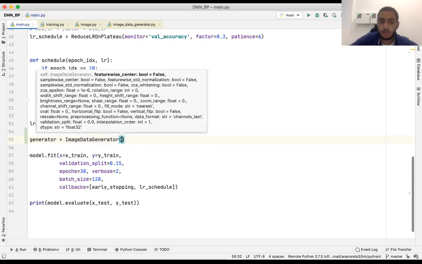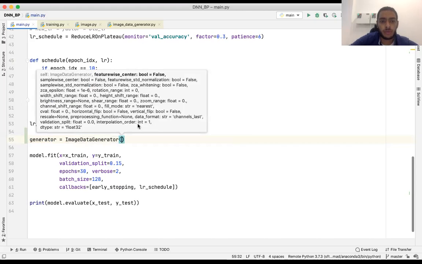Here in the parameters, we will define the transformations that we want to do, for example, featurewise center, samplewise center, featurewise standard normalization, and so on.